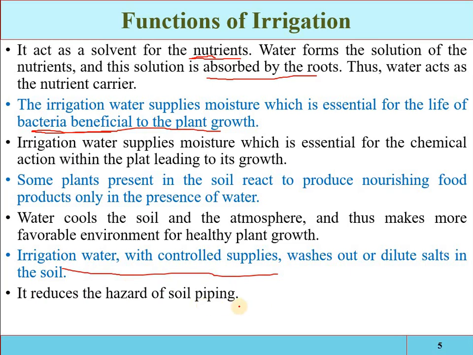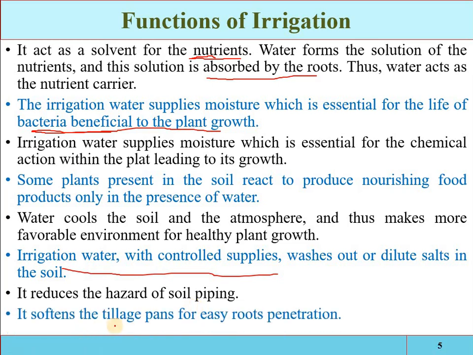Soil piping is this: if the soil is dry, if there is no moisture content, if you are not providing water, then small channels are constructed underground by different rodents or insects, which affect the fertility of the soil. And if the root zone is properly moisturized throughout the season, then the soil piping will be reduced.